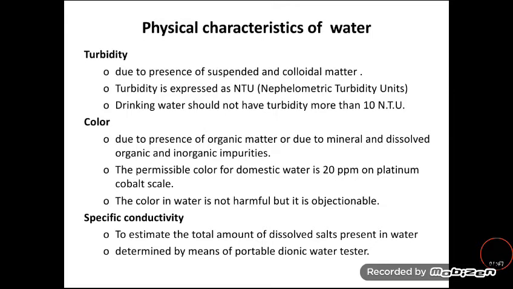The next one is color. It is caused by the dissolved organic matter present in the water, and it may be measured by the platinum cobalt method. The permissible limit for the color is 5 to 20 ppm. It is measured by tintometer. And the next one is specific conductivity. It implies the total amount of the dissolved salts present in the water.